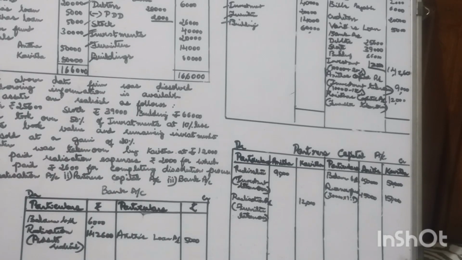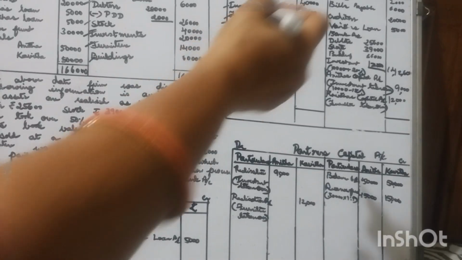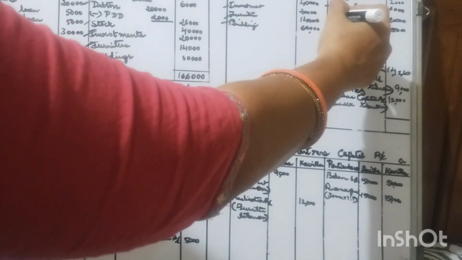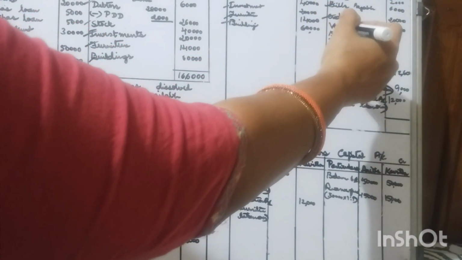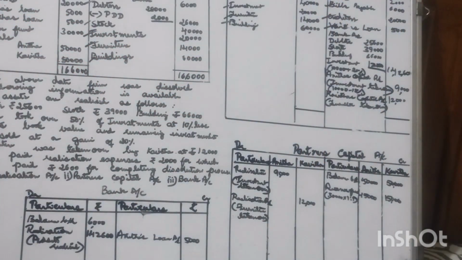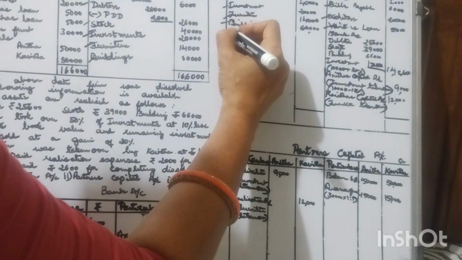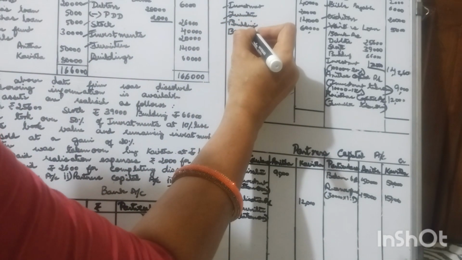Then the firm's liabilities. There is a liability of the firm: bills payable, then creditors, then Vanita's loan. These are the liabilities of the firm. So that has to be paid off, even if it is not specified in the problem, and that must be shown as these liabilities are paid off. So the entry will be bank account.